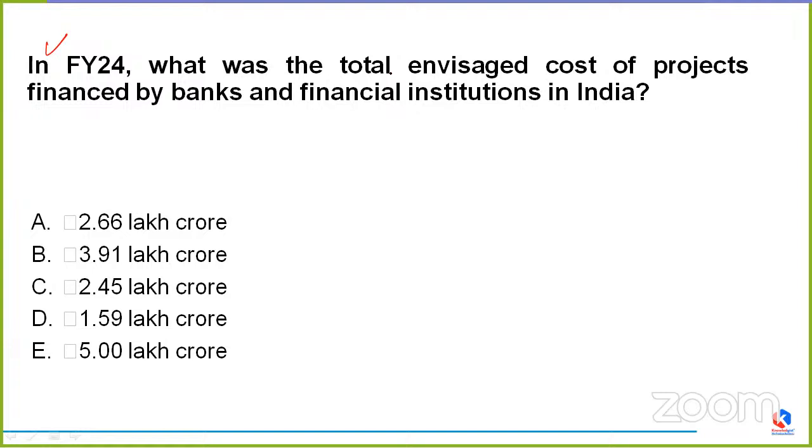Okay, so this question is simply asking us, if we go through the financial year 24, what was the total envisaged cost of projects which are being financed by banks and financial institutions in India? Is it option A, that is rupees 2.66 lakh crore, option B, rupees 3.91 lakh crore, option C, rupees 2.45 lakh crore, option D, that is rupees 1.59 lakh crore, or option E, that is rupees 5.00 lakh crore? What should be the correct answer? Is anyone having any idea? I would be waiting.